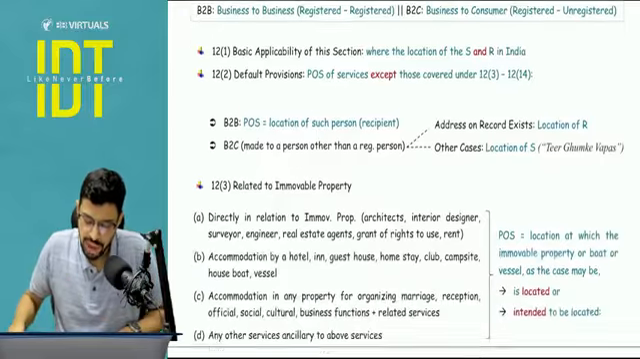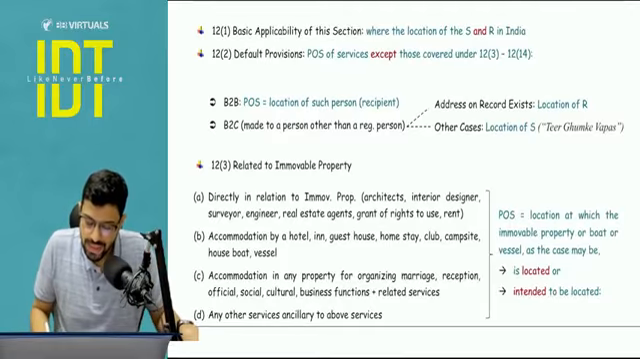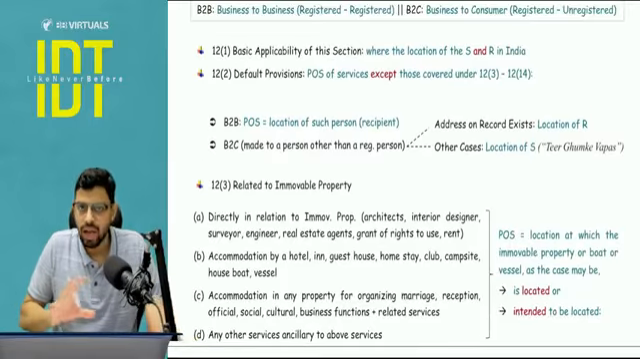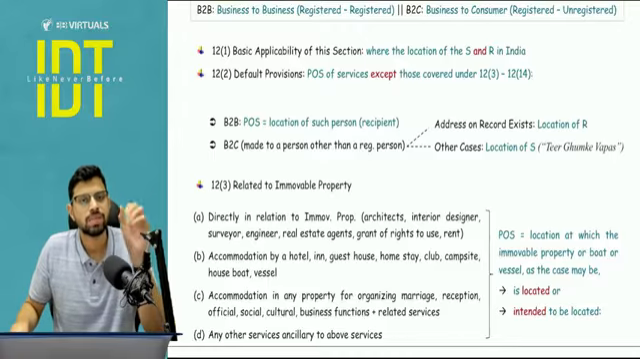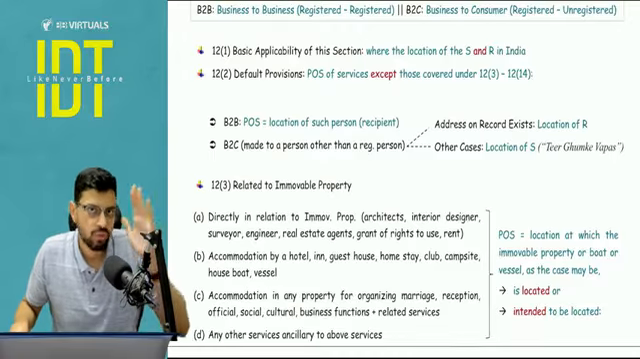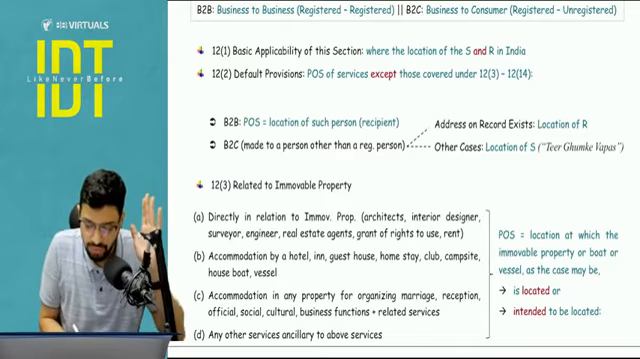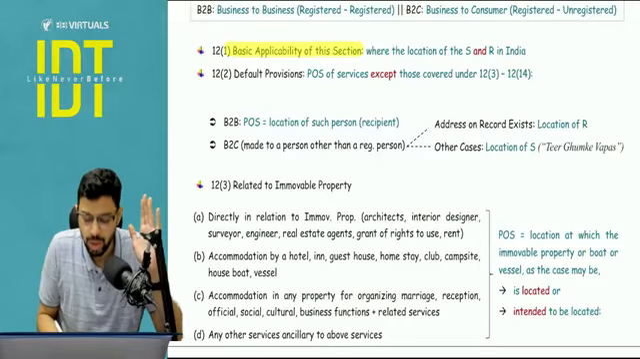Okay, let's start with section number 12. Now what is this section number 12? Both are in India and we will apply the subsections. How many subsections are there? Subsection 14. So 1 to 14 we have. Let's start 12.1. 12.1 is the basic applicability of this section.